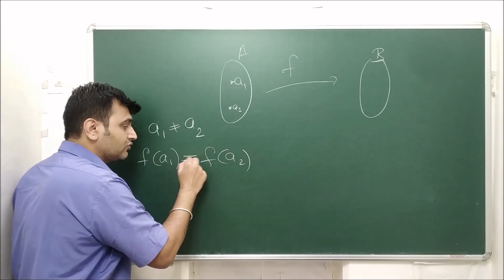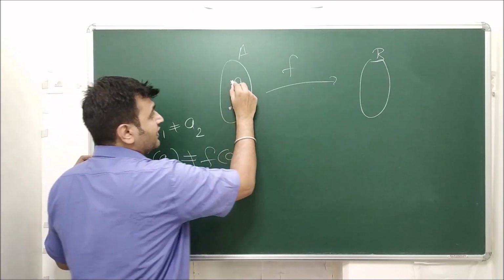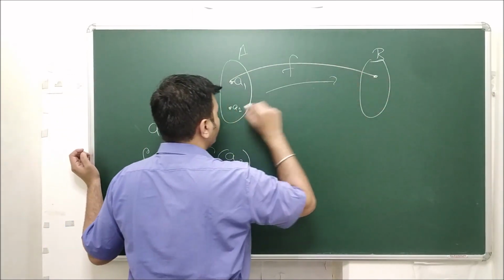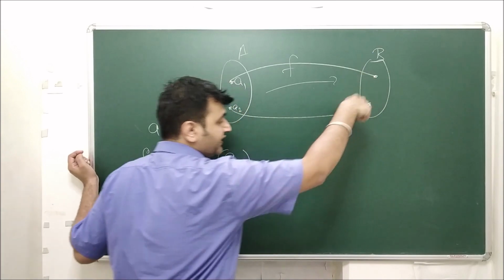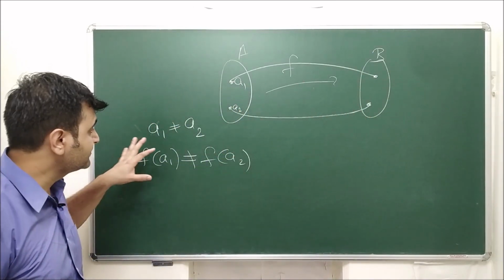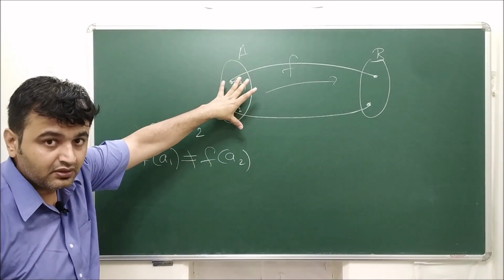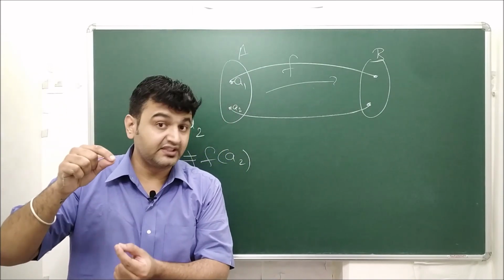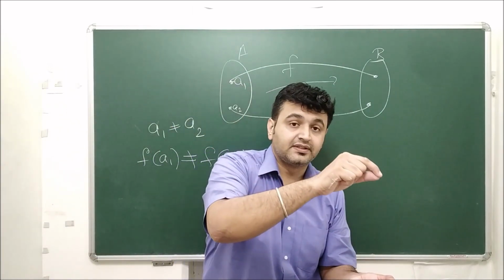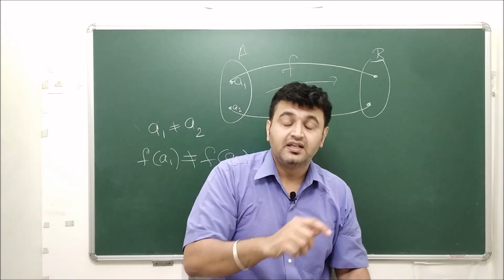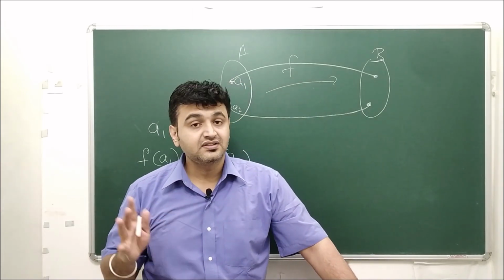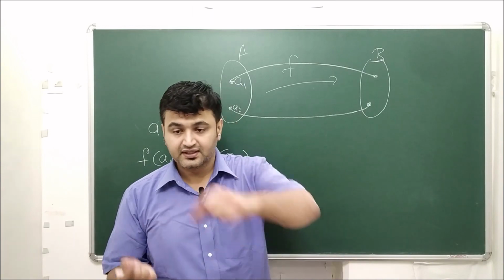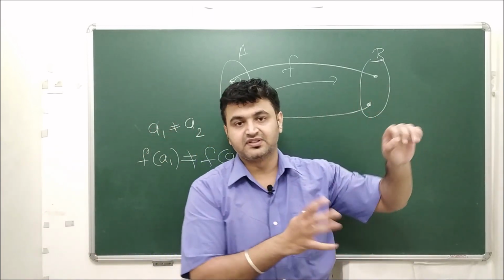If their images are also not the same, that means a1's image is somewhere here, a2's image is somewhere here, and they are distinct. And this is true for every element in my domain. You take any two distinct elements in my domain, you take their images. If the images are also distinct, then such functions are called one-one functions. Okay, distinct elements should have distinct images.